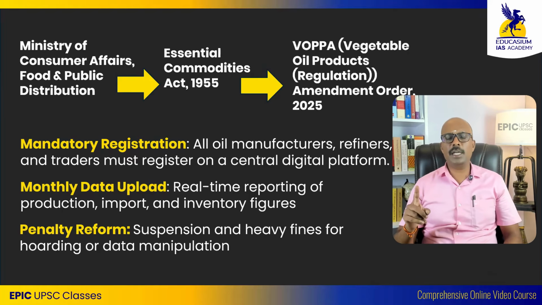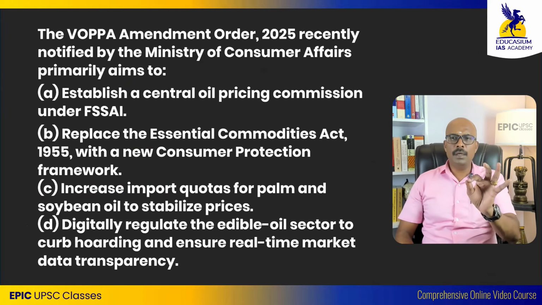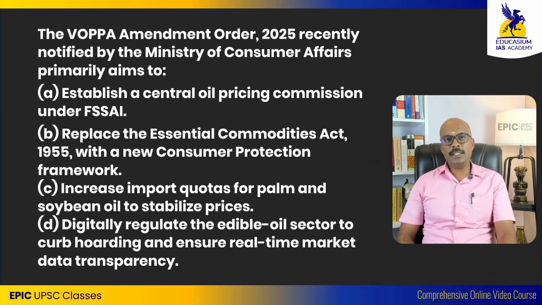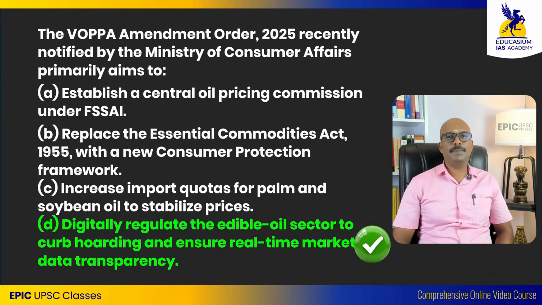The Essential Commodities Act comes under the Ministry of Consumer Affairs and Public Distribution. Pause the video and try to answer the question. The answer is D. Digitally regulate the edible oil sector to curb hoarding and ensure real-time market data transparency.